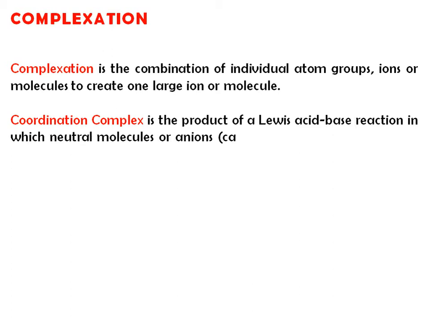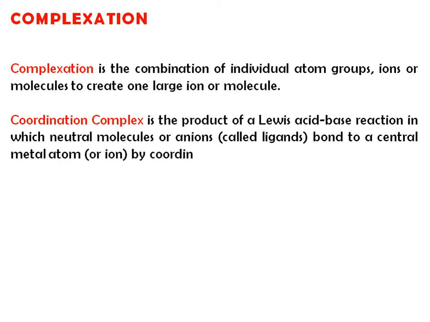Now in this coordination complex, one is the Lewis acid and the second is the Lewis base. Neutral molecules or anions are called ligands, and they form a bond to the central metal ion by coordinate covalent bonds and form a complex, and that complex is known as the coordination complex. It is a complex between a neutral molecule or anion and a metal atom or metal ion.